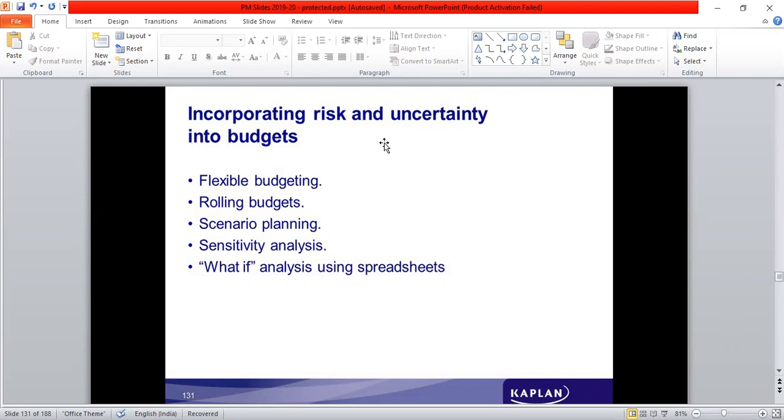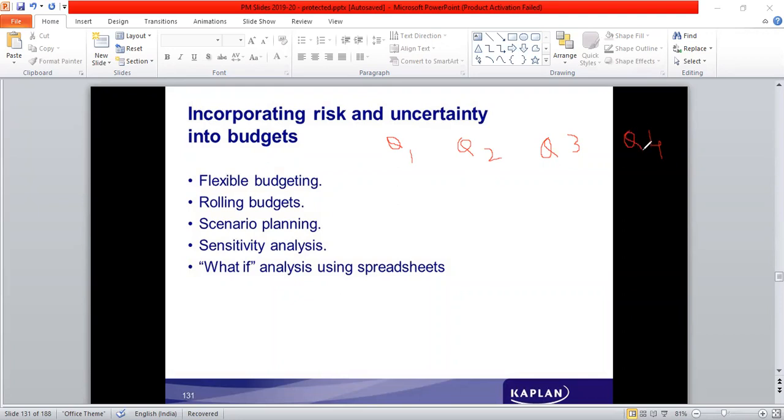So we have quarter one, quarter two, quarter three, quarter four. The budget will have what will happen in quarter one, then quarter two, then three, and then four. The activities which would take place in each of these quarters are mentioned specifically.